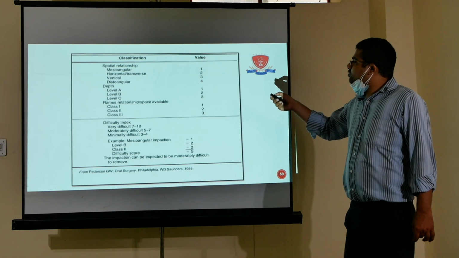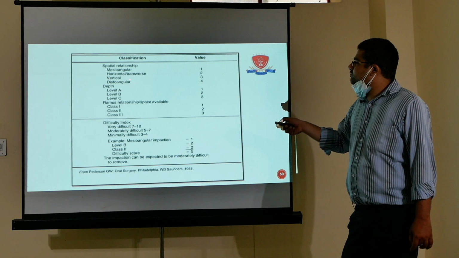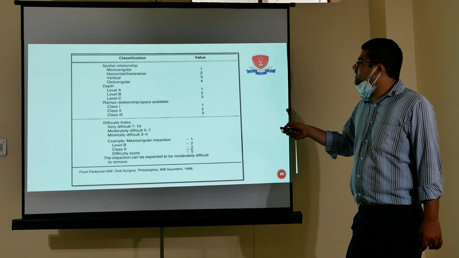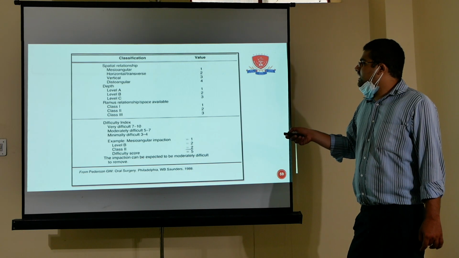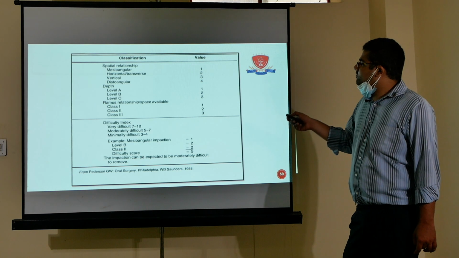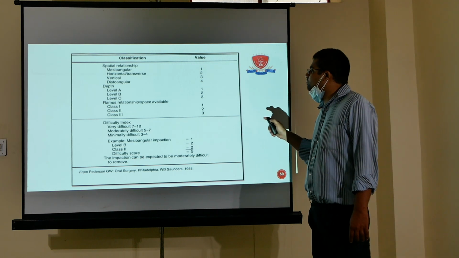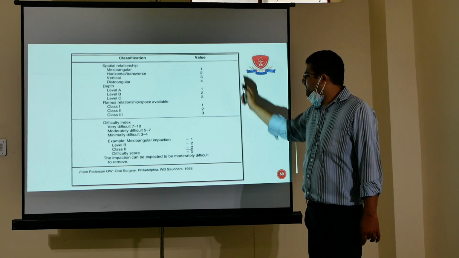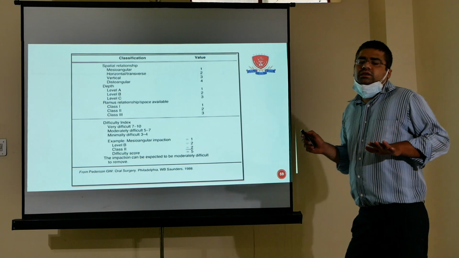The scores are: mesioangular 1, horizontal 2, vertical 3, distoangular 4; for depth, level A 1, level B 2, level C 3; for ramus relation, class 1 is 1, class 2 is 2 and class 3 is 3. If an impaction is mesioangular, level B and class 2, then 1 plus 2 plus 2 gives 5. So 5 is the answer. Then it will be a moderately difficult case.